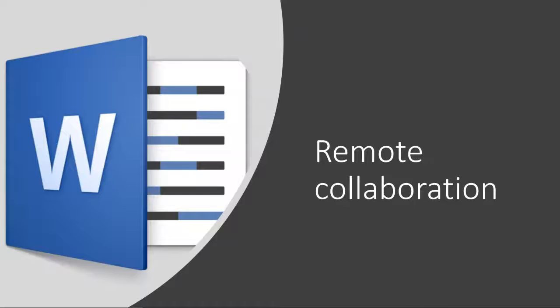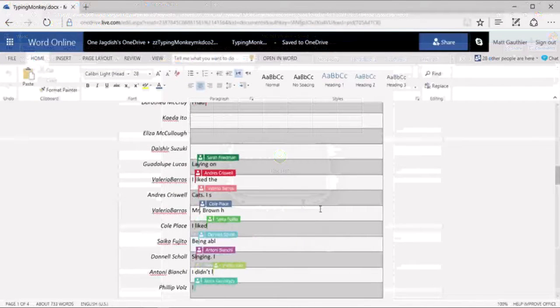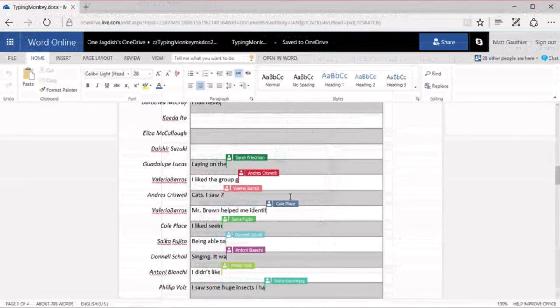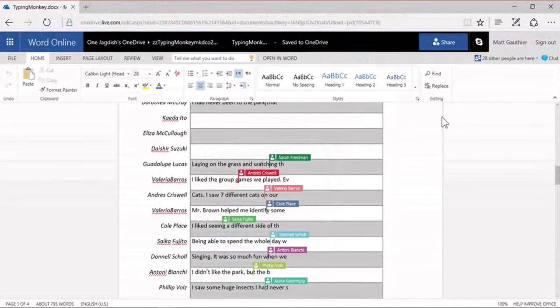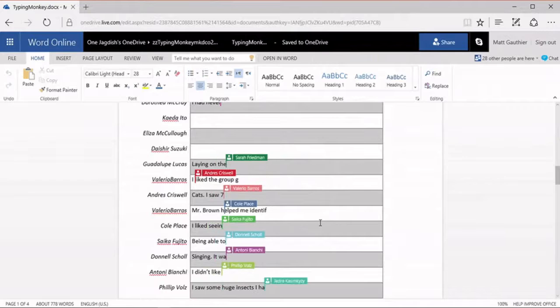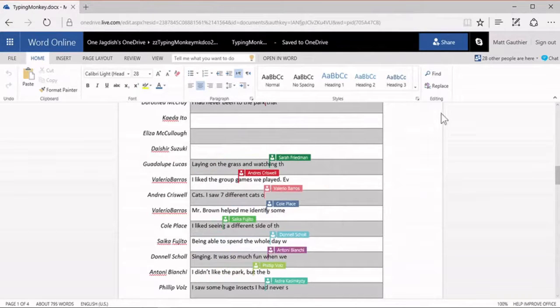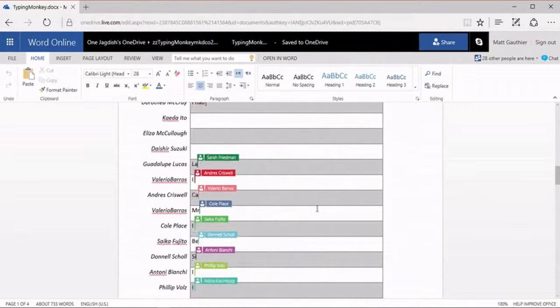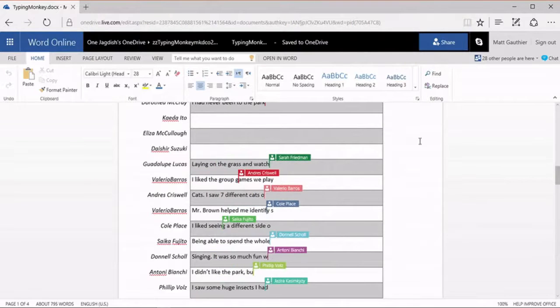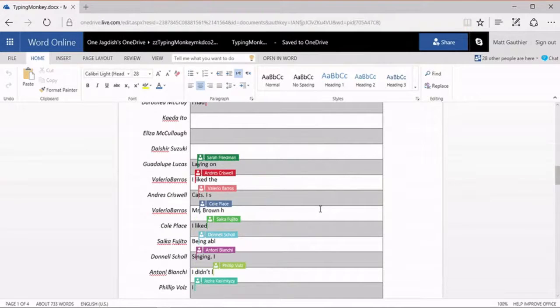Now, the next thing I want to share with you is, look at this. Those of you that are playing around in the Google space, this is going to look very familiar to you. We've been doing it for nearly 10 years as well. The ability to actually collaborate on the document. So you can see people are there in real time. You can see what each other are doing. You can hover over those little pegs and it'll show the names of the people that are working. So no more one access, one person. It is now multiple access, multiple people being on the document in real time. Okay, so that's what happens when we share.